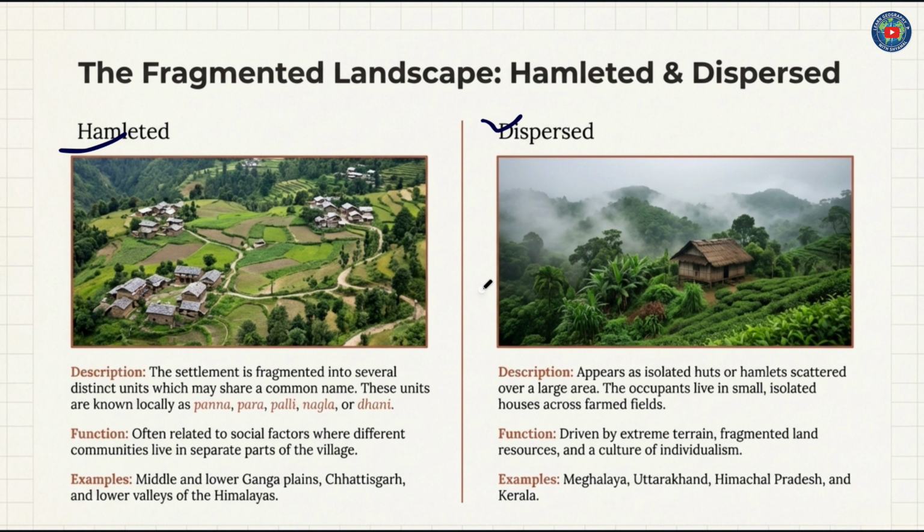Dispersed settlement appears as isolated huts or hamlets scattered over a large area. The occupants live in small isolated houses across farmed fields, driven by extreme terrain, fragmented land, resources and a culture of individualism. For example, Meghalaya, Uttarakhand, Himachal Pradesh and Kerala.